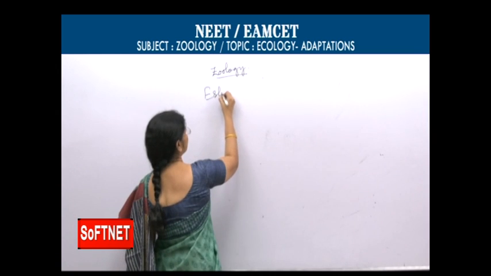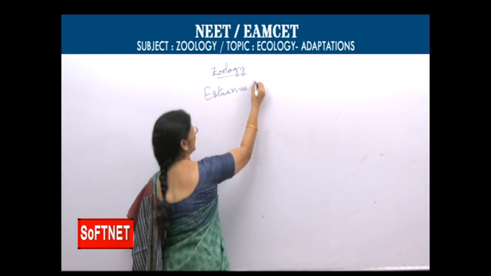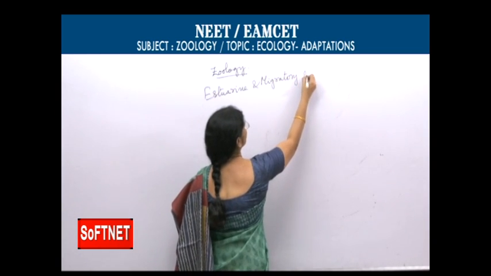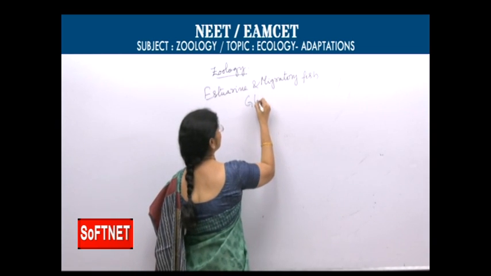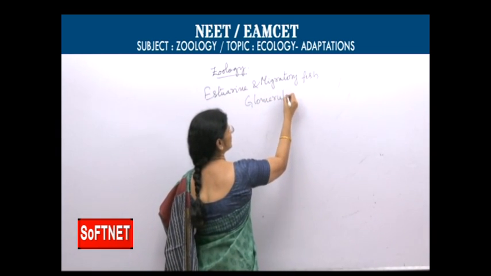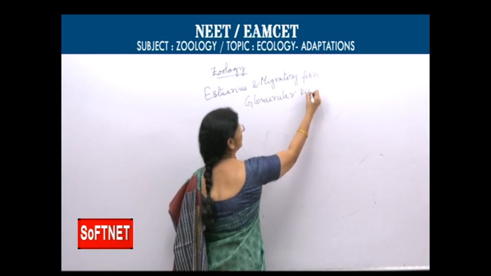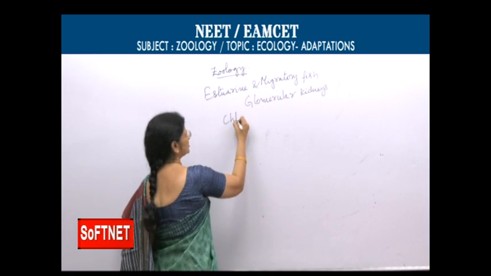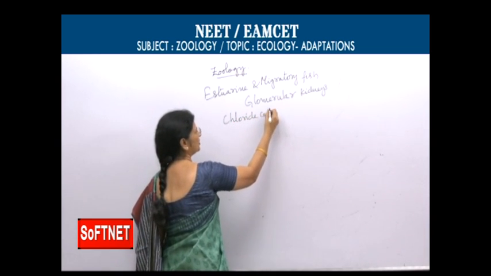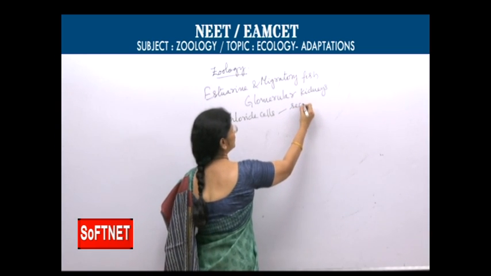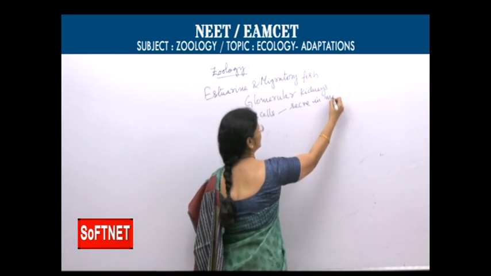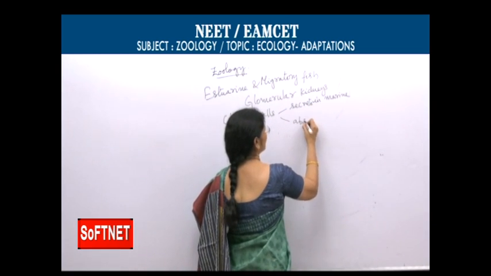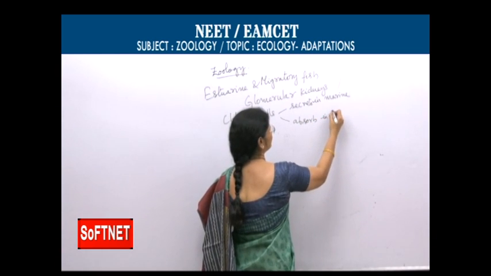Estuarine fish and migratory fish have glomerular kidneys, though they live in both freshwater and marine water. Chloride cells secrete salts in marine waters and absorb salts in fresh water.